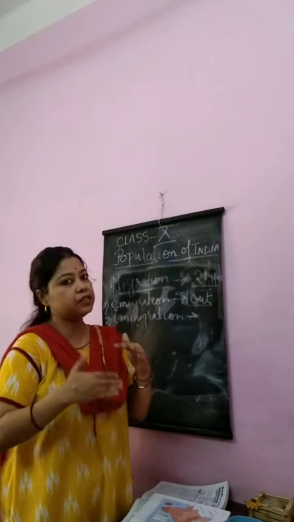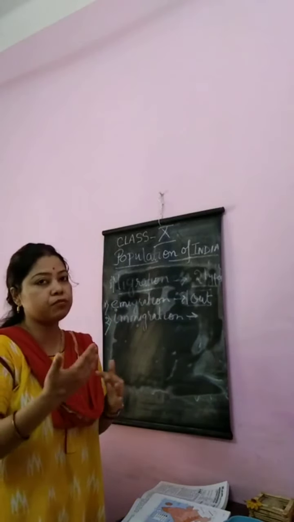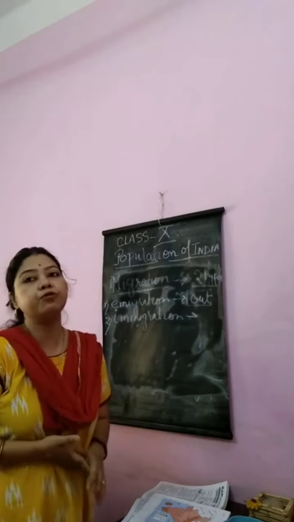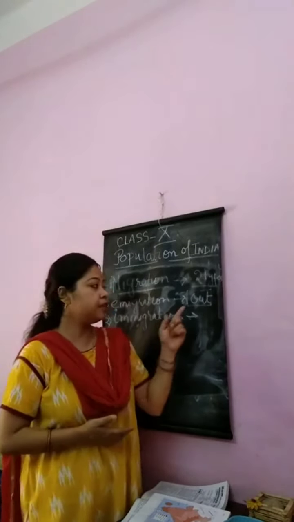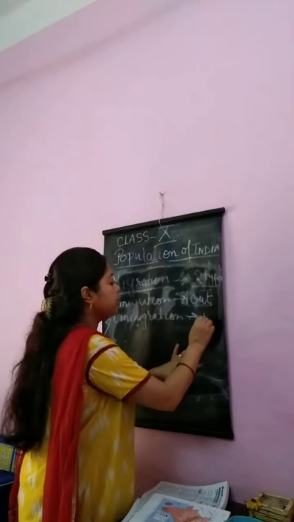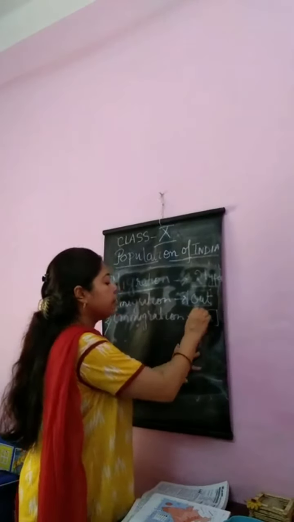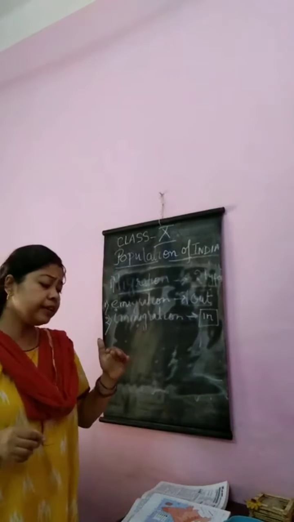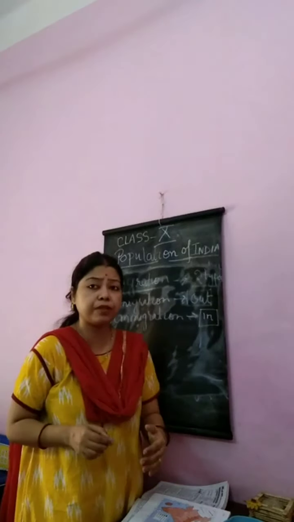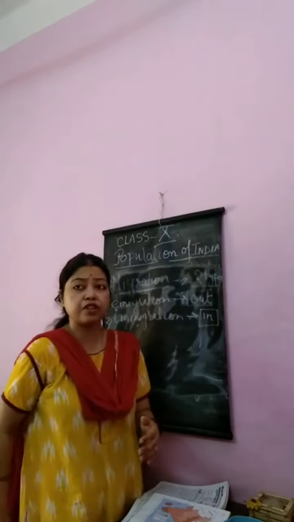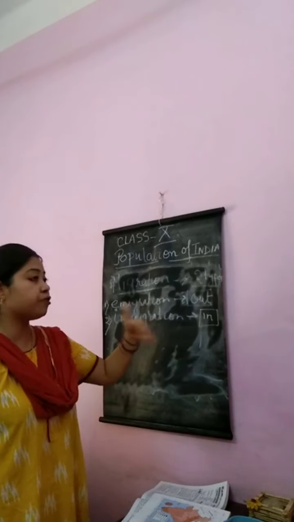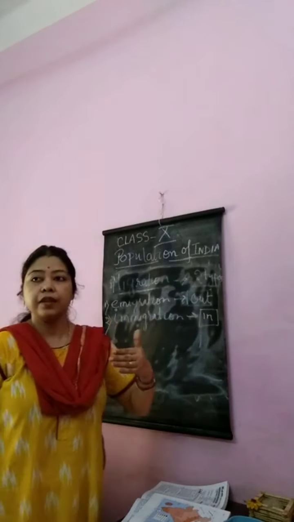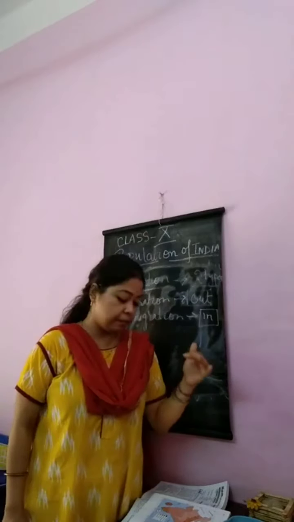Migration means the movement of people from one place to another. Migration is of two types, emigration and immigration. One is out migration and one is in migration. When people move from their home country to other countries, it is called out migration or emigration. And when people come from outside to our country, it is called immigration.